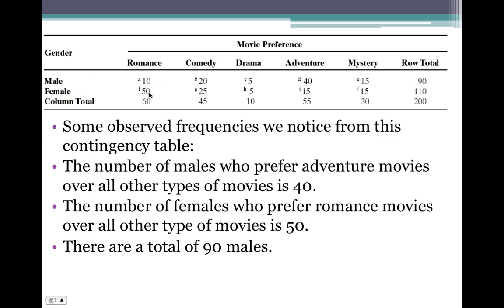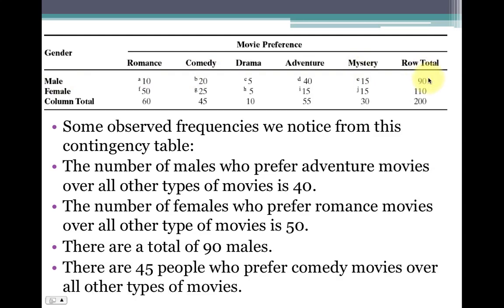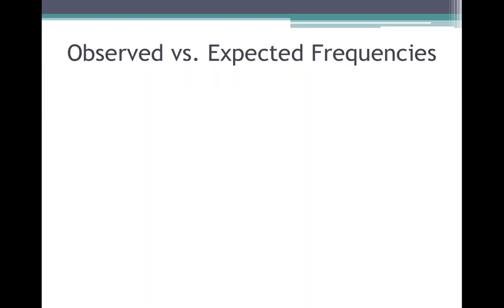There are a total of 90 males, so you go to the row labeled male and you go to the very end, the row total is 90. There are 45 people, meaning males and females, who prefer comedy movies over all other types of movies. So we go to the comedy column, we add up the males and the females, so 45 people total who prefer comedy movies. So again, they are called observed frequencies because they are what we have observed in our sample.